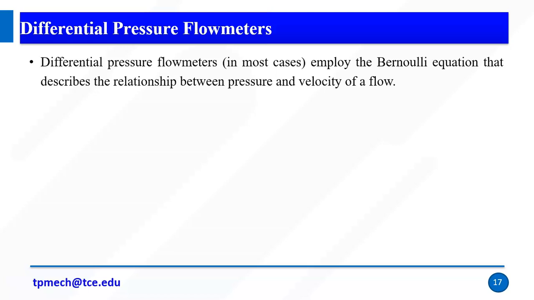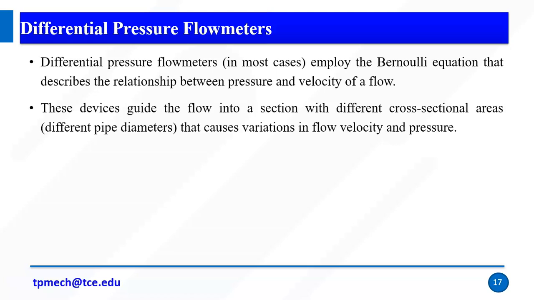Right, so when we measure flow using pressure differences, we can say differential pressure flow meters. So this mainly works on the principle called Bernoulli's equation. This device guides the flow into a section with a different cross-sectional area that causes variations in the flow velocity and pressure.